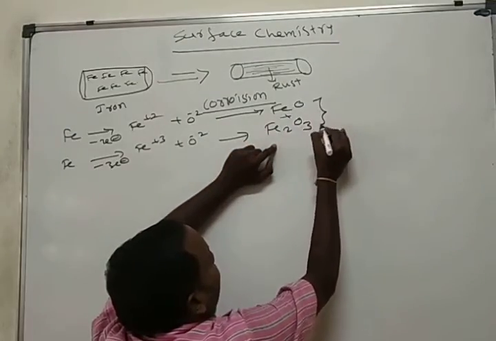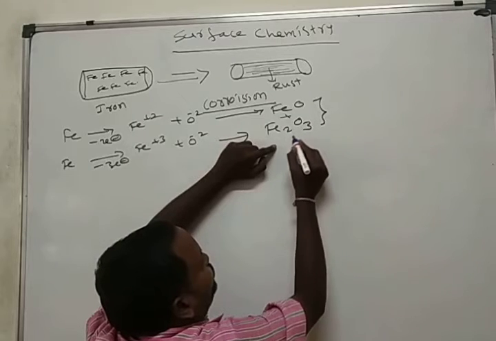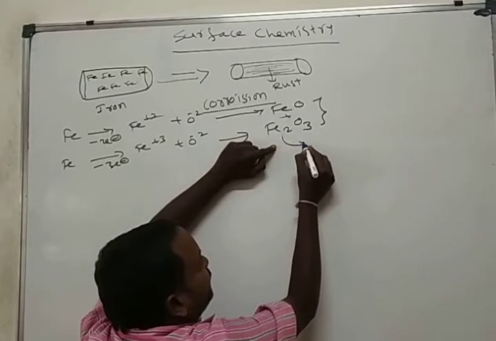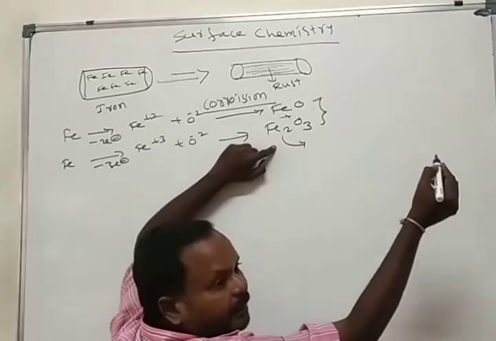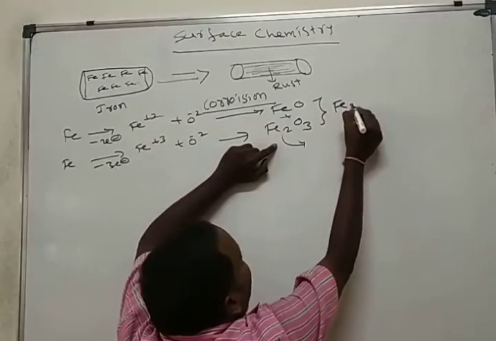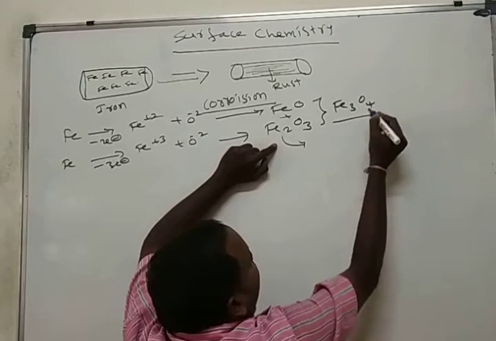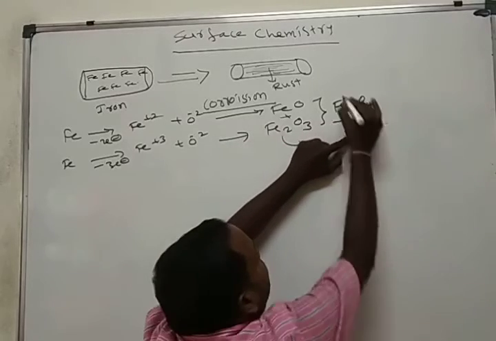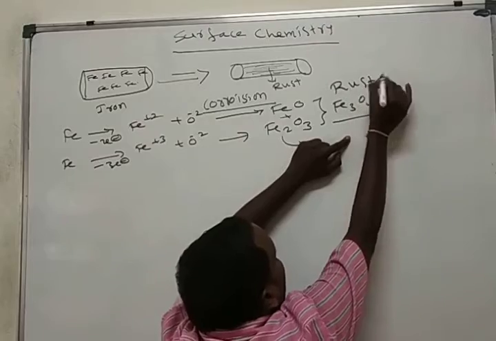Here, Fe2O3 presents a blood red color, so we call it hematite. The mixture of these 2 oxides gives Fe3O4. This we call magnetite. This is the formula of rust.